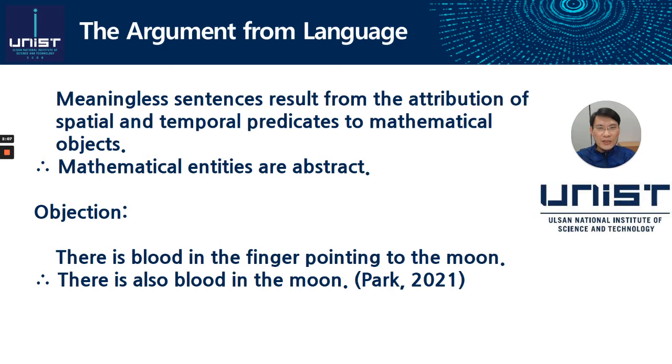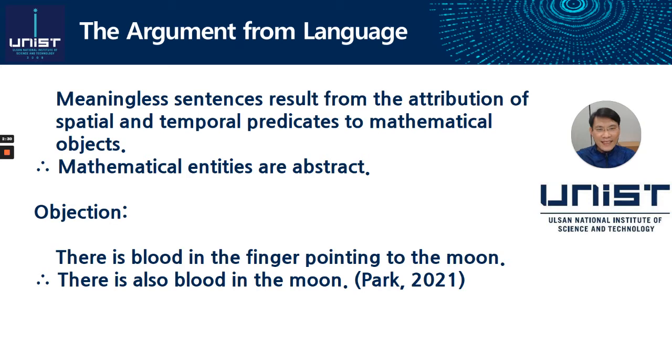The argument from language is fallacious. Suppose you are pointing to the moon with your finger. An astronomer infers that since there is blood in your finger, there must also be blood in the moon. Just as the astronomer's inference is fallacious, the argument from language is fallacious.